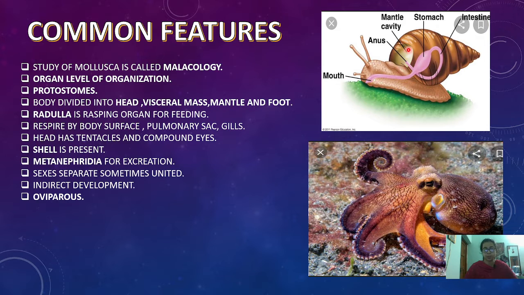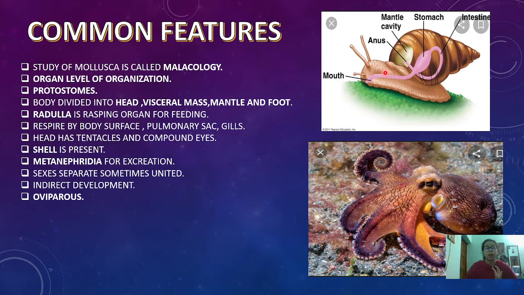You can see this is the mantle cavity, and the foot is the region with the help of which they undergo locomotion. A specialized rasping organ is present near the mouth for feeding, and they respire mainly through their gills, or through their body surface, or by the pulmonary sac.